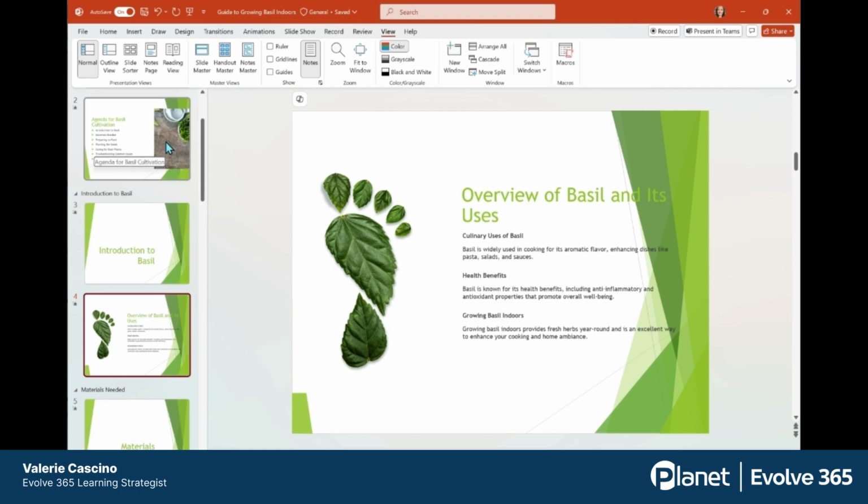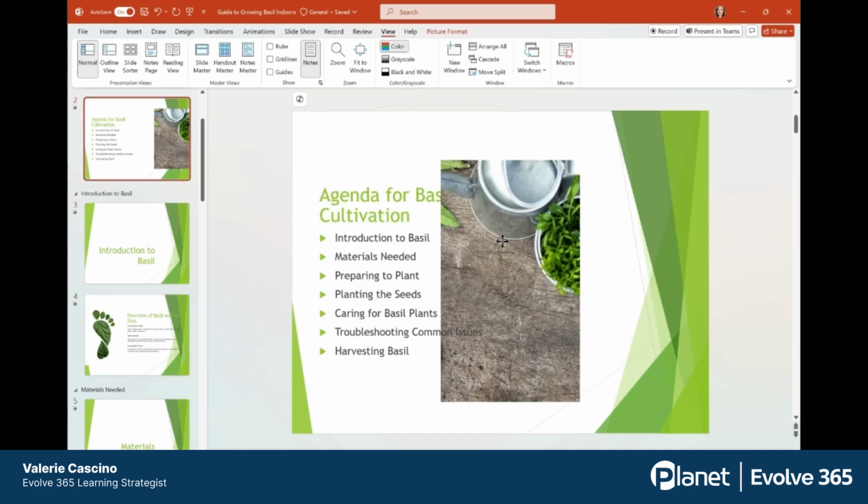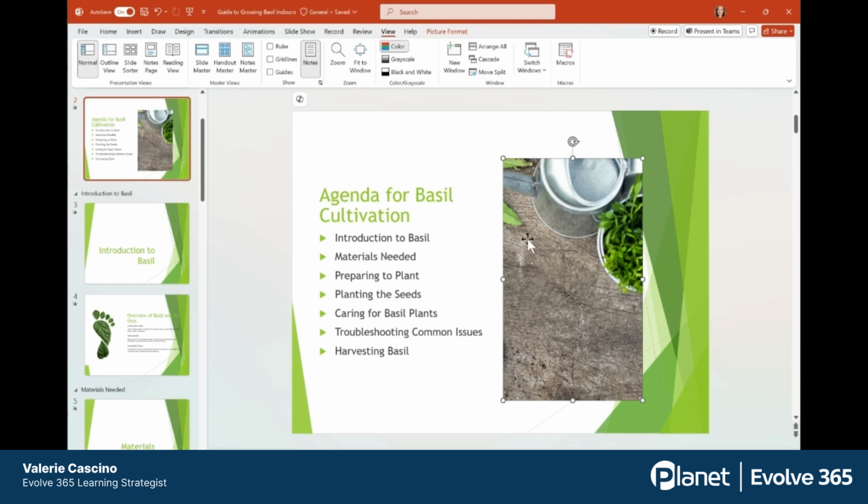Just be mindful when you change the font and the theme, it can change how things are looking for you. For example, the font may have moved this word over when maybe it was up here before. Maybe you don't like that, or some of the images may not work with the theme you chose. So just be aware that you will want to review everything after and make adjustments as needed.